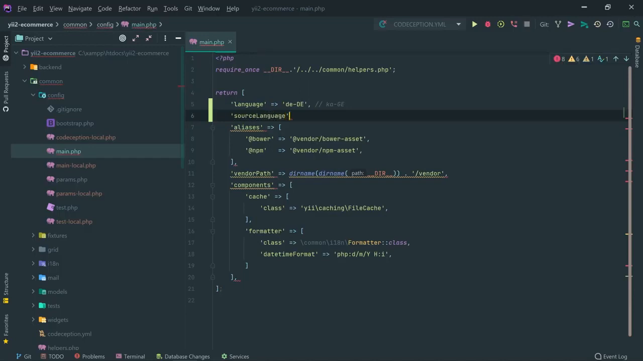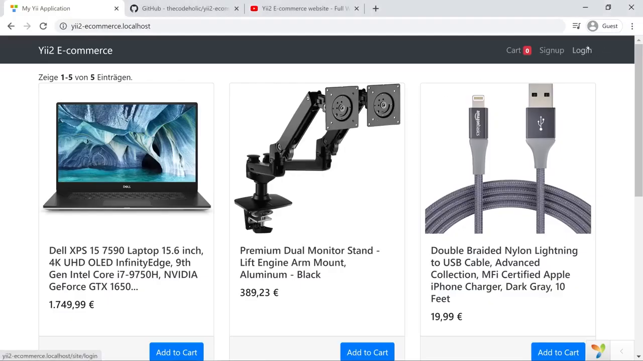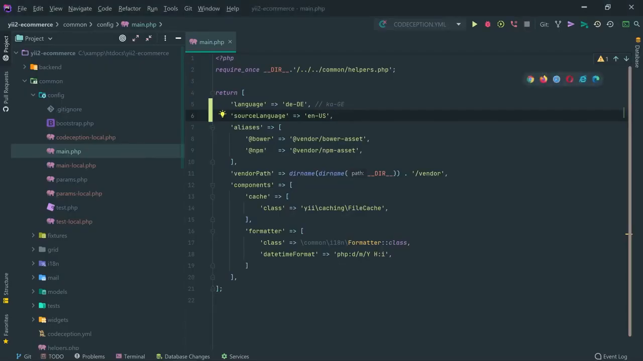And what's that? That's actually all in which language the texts are written at the moment in the application. So let's specify right here en-US, because that's how I wrote all my texts in the application. So the login, of course, is in English, sign up is in English, cart is in English, and every text I wrote in the application is written in English. Okay, so the source language identifies in which language you have written or you are going to write your texts in the application. Okay, that's perfect.